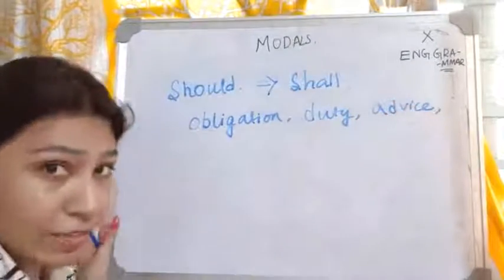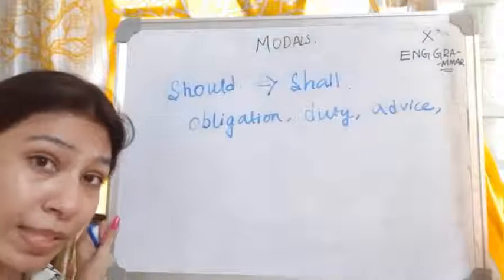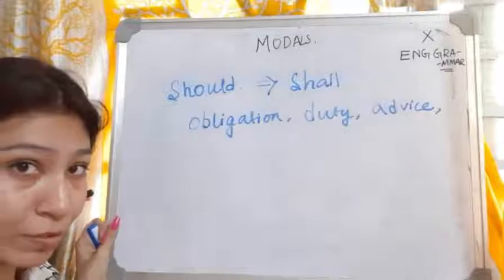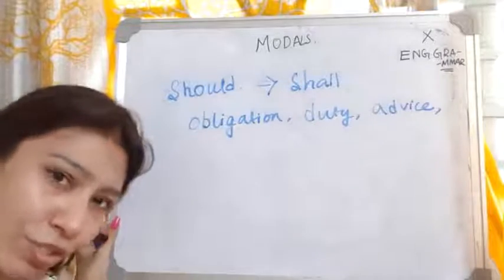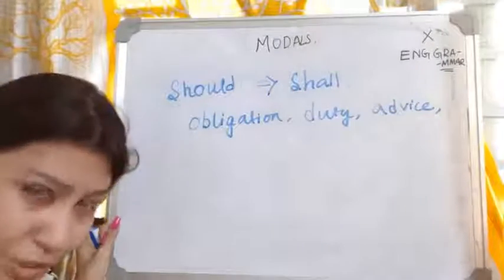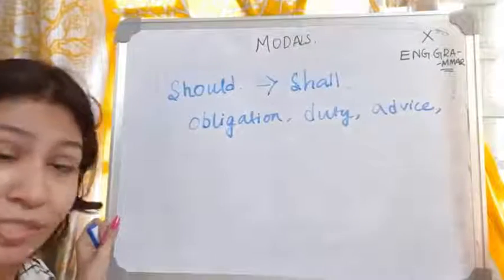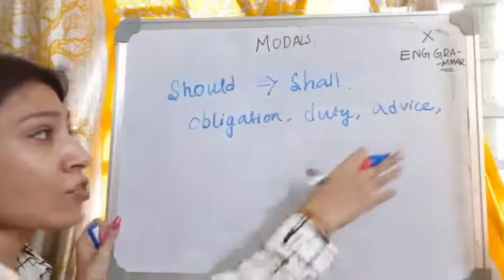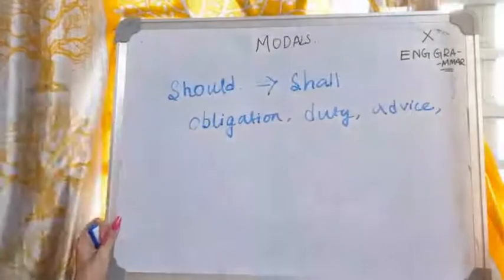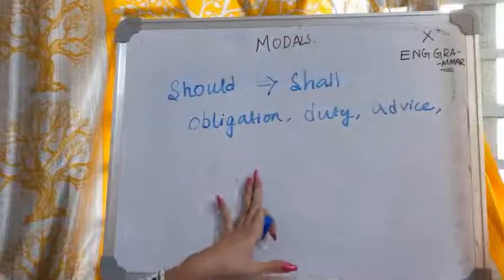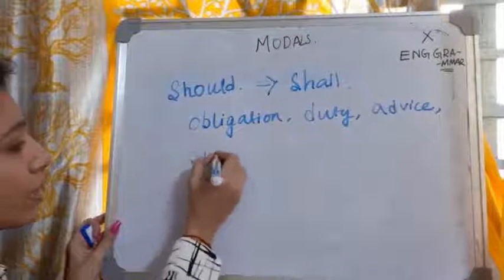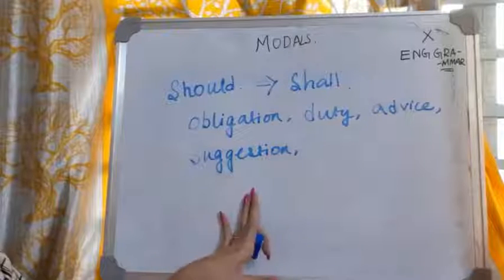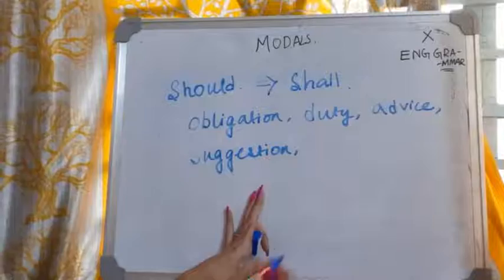Okay. Next, after obligation and duty, it is also used for advice. Not an emphatic advice. Okay, there cannot be this. No emotions are related with this sort of advice. Okay, this is a general advice. So when we see a general advice, when there is no such emotion attached, it varies. It's not compulsory that emotions will be attached, like it was compulsory in must. So in that case, we use should. Okay. So after advice, we also use it for suggestion. So this thing you know, we have used it for suggestion.